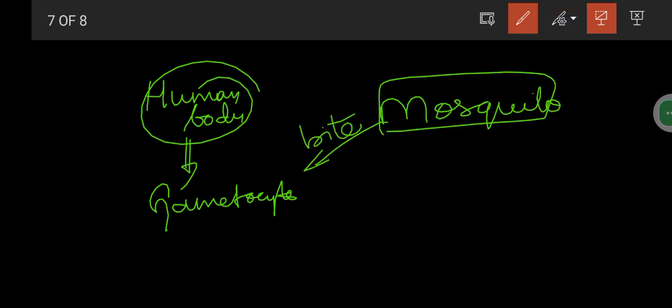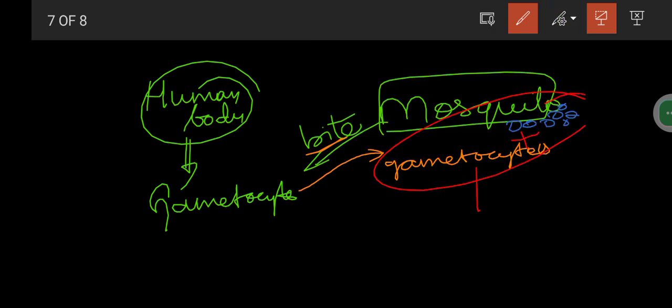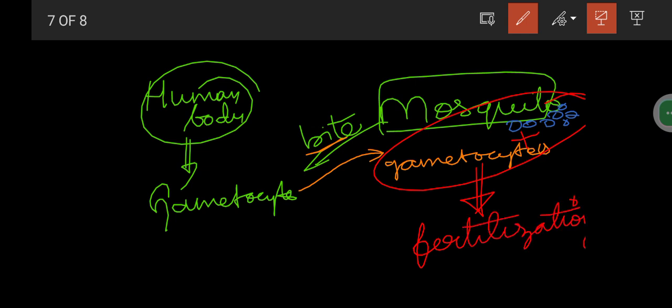As a result, during this bite, some gametocytes will be entering into the mosquito body, and here will be the mosquito eggs. Mosquito eggs are present within the mosquito. And what is going to happen? These things are going to be fertilized. Gametocytes plus eggs, fertilization. Fertilization is going to happen.